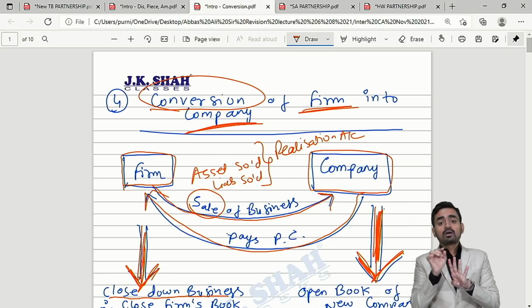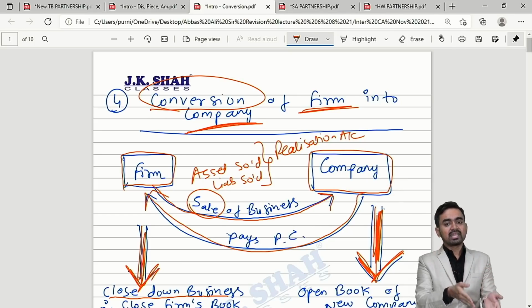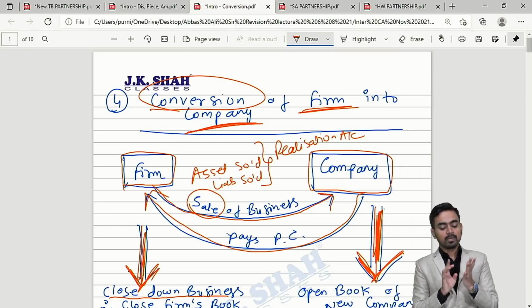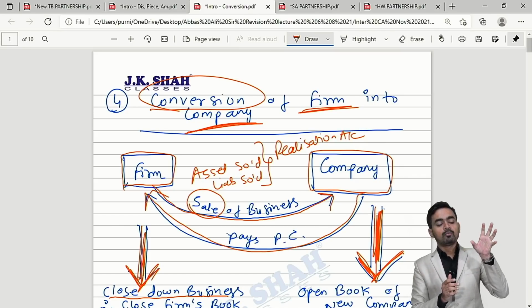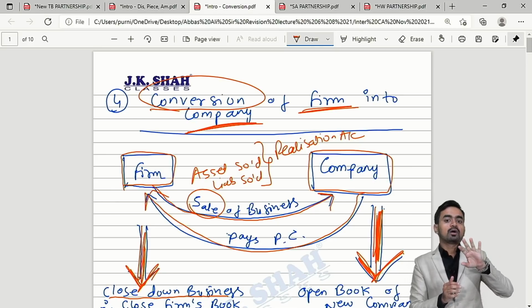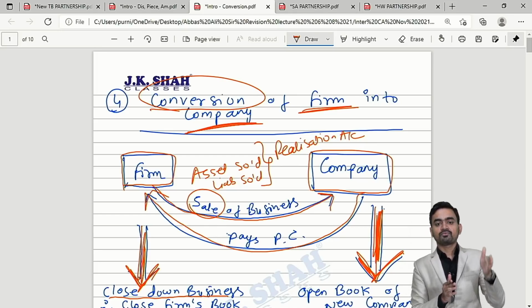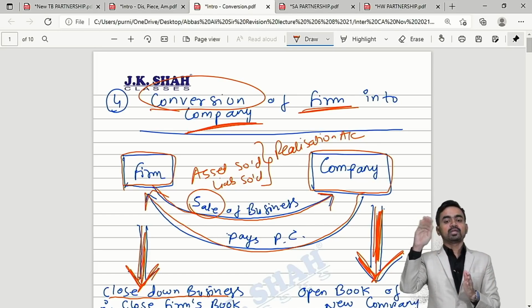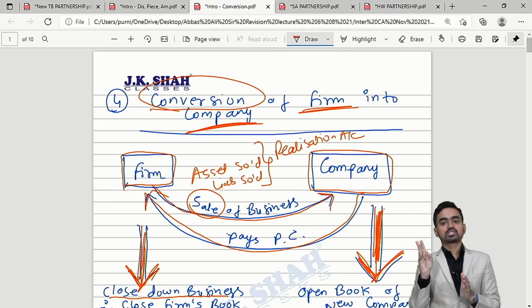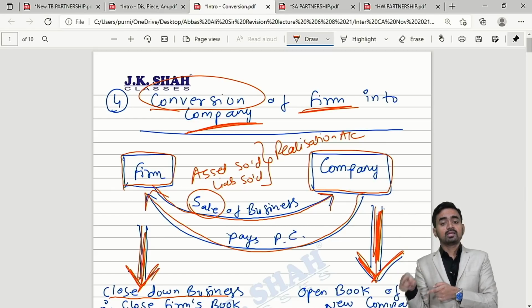Third, amalgamation of firm: only 2 important formats are there in classwork, only refer to that much, and the related references we have given from homework and past exams. Last is conversion, where the firm is closed down and the entire business is sold to the company. So for dissolution of the partnership firm you have to follow the usual process. And in case of the company, 3 entries will come: business purchase, assets and liabilities taken over. If any difference comes, we saw in question number 23, if debit difference, then goodwill; if credit, then capital reserve. And finally, make payment to vendors.